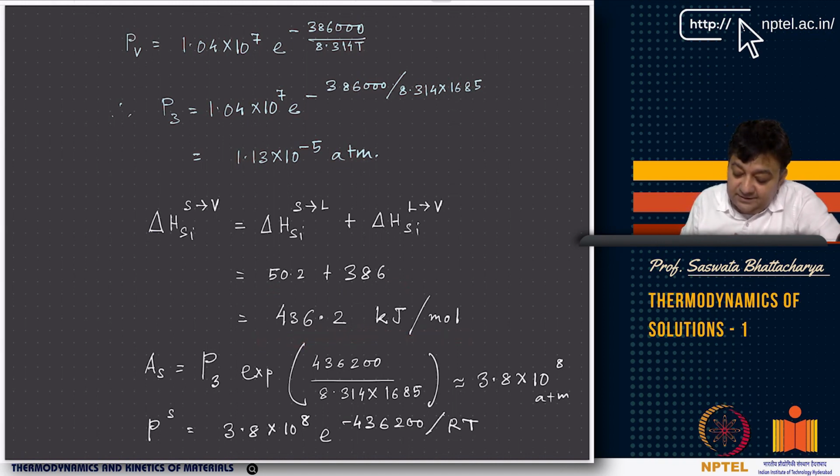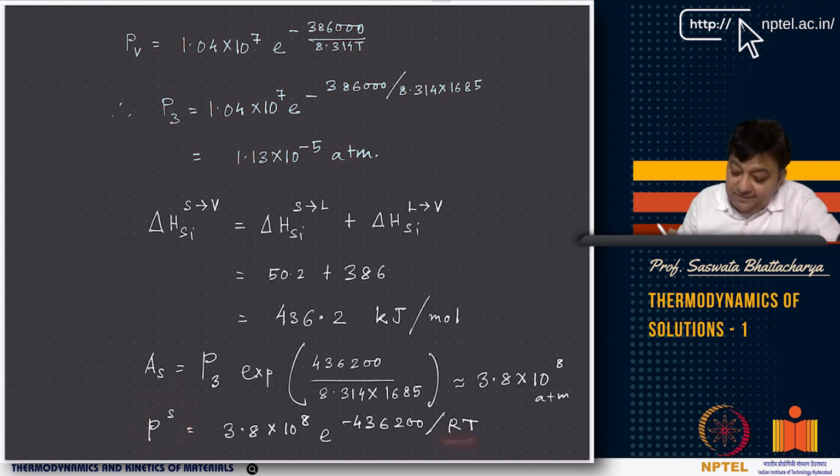And basically now you can get the AS value, you have 1685, and this is P3. So basically from there you can get the heat of sublimation, the pressure of sublimation at different temperatures.